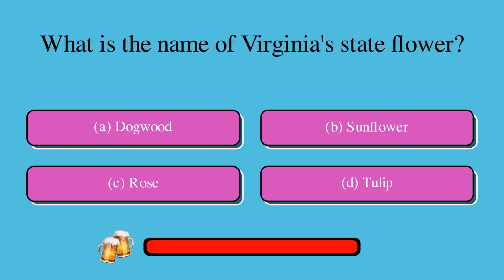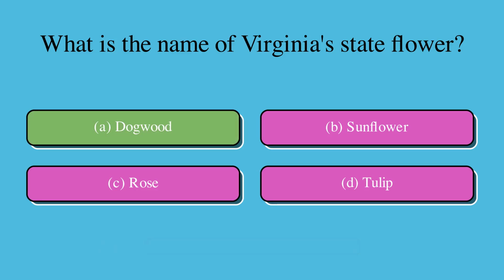What is the name of Virginia's state flower? Is it A, dogwood, B, sunflower, C, rose, or D, tulip? The correct answer is A, dogwood.